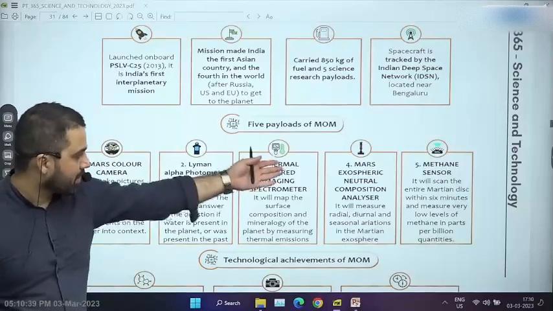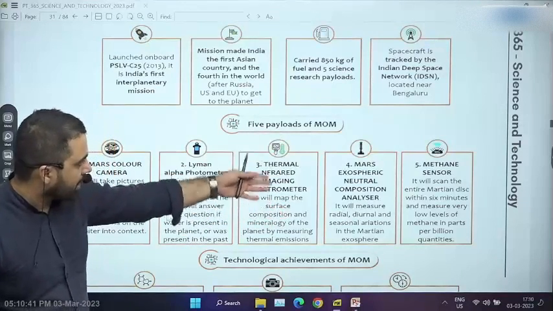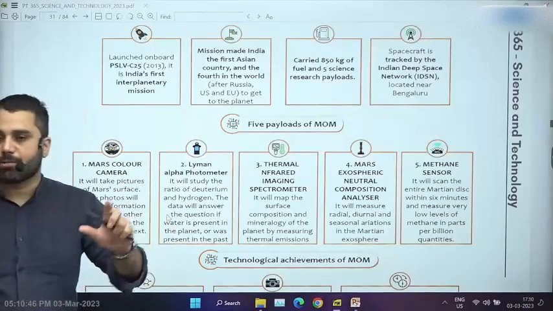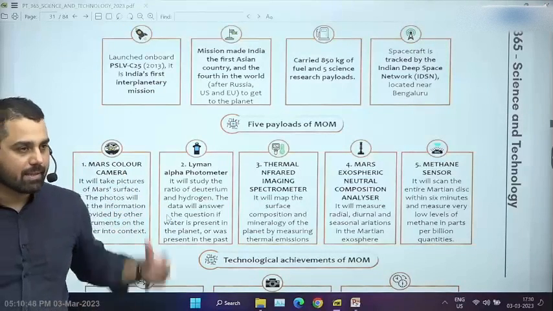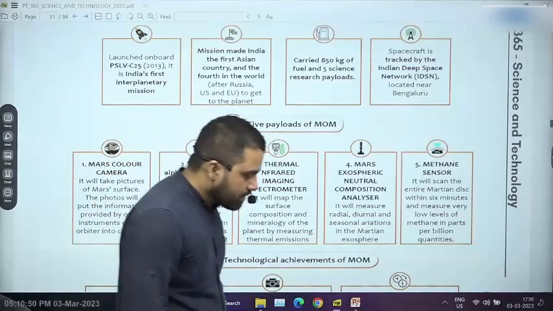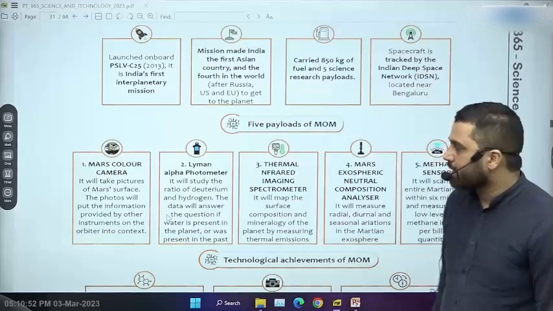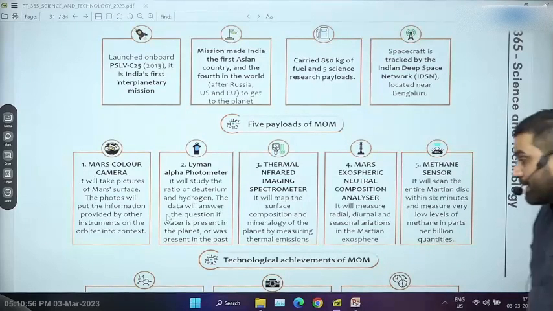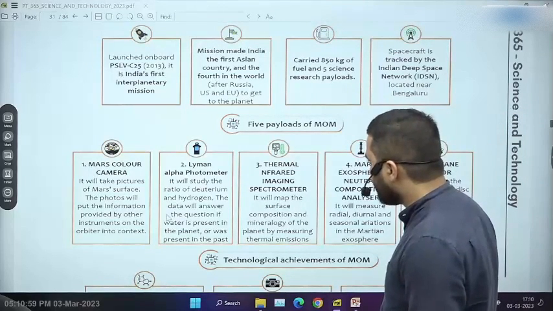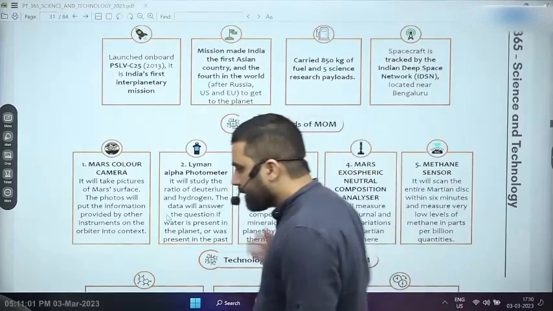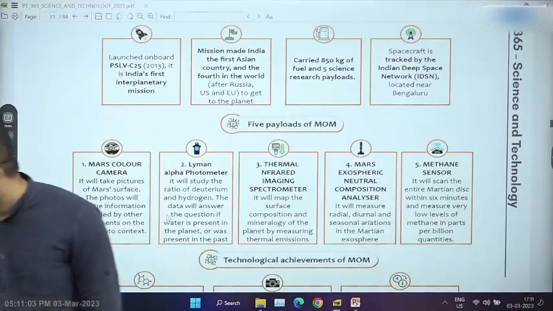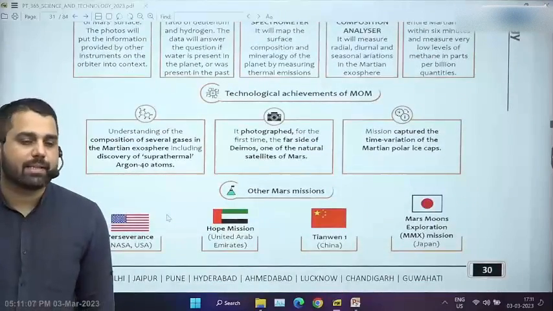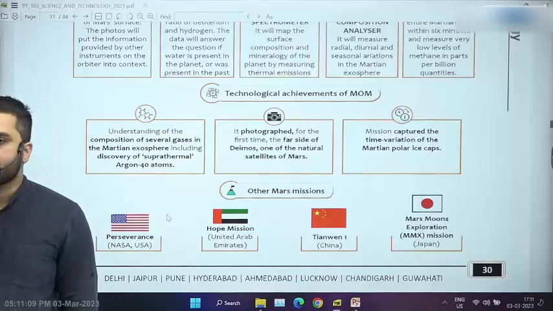बाकी सब में Mars नाम है: Mars exospheric neutral composition analyzer, methane sensor और Mars color camera. Simply taking pictures of the Martian surface in visible light, hence Mars color camera. So the only payload I have to remember here will be the Lyman alpha photometer. It will study the ratio of deuterium. It did study the ratio of deuterium and hydrogen, mainly to find out the presence of water on this planet. Apart from that, I don't think anything else is required in this topic, except perhaps that as of now